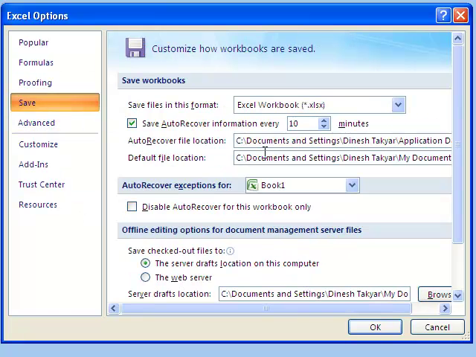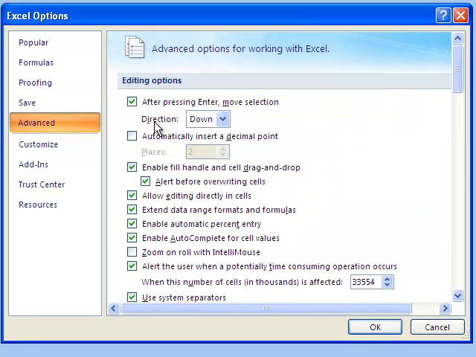Save. So here is your folder where the documents get saved automatically and the format is .xlsx. Let's go to advanced. Here you see the setting is there. When you enter data into a cell and press enter, it goes down. So you can select whether it goes right or left or up. And if you remove this, even after pressing enter, the cell will be selected. Here you have the autocomplete feature.